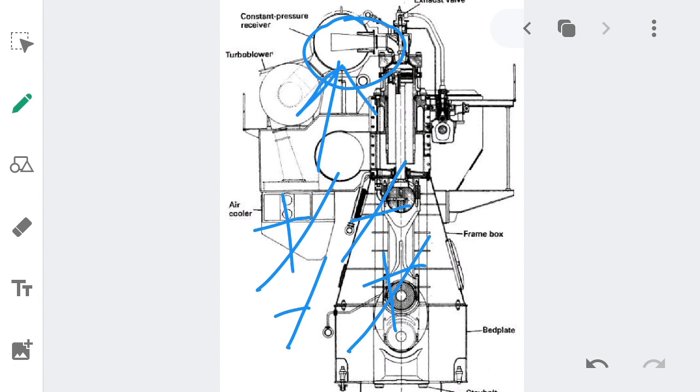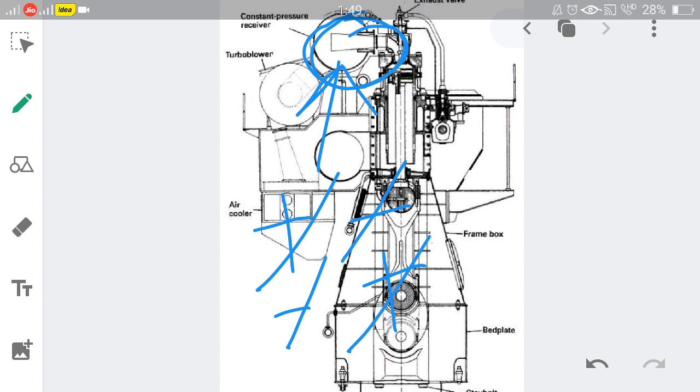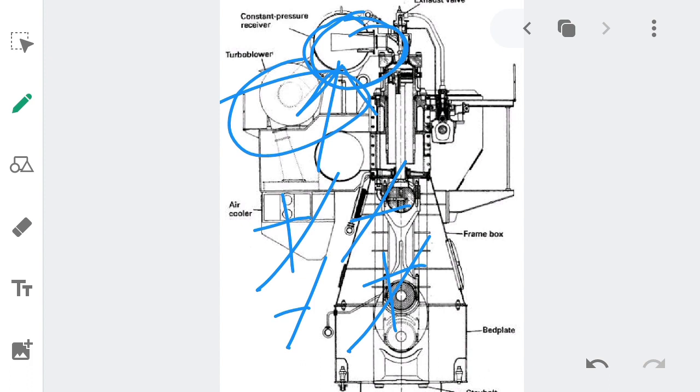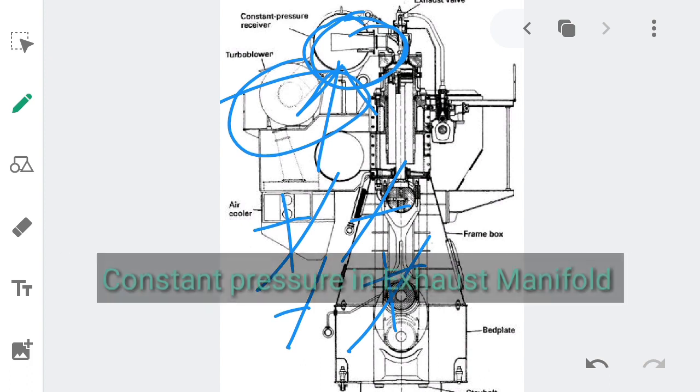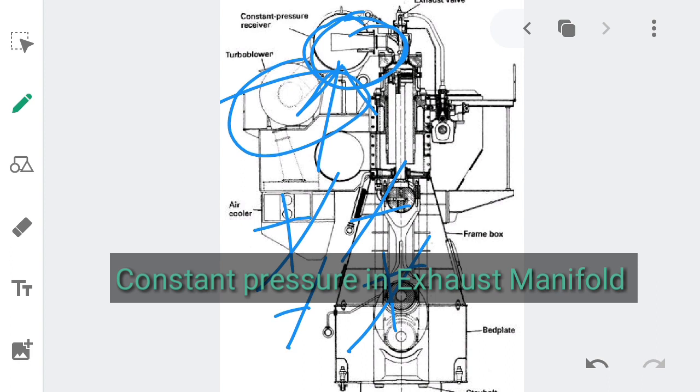These pulses are generated because as soon as the exhaust valve is opened, the exhaust gas will be rushing out of the combustion chamber. This phenomenon creates pulses in the exhaust gas. So the exhaust gas has pulses, and at this junction the pulses are nullified. So this receiver is also known as the constant pressure receiver. So we have a constant pressure type of turbocharger. As the name suggests, here we have a constant pressure. As we have constant pressure, the temperature will also be constant at this junction.